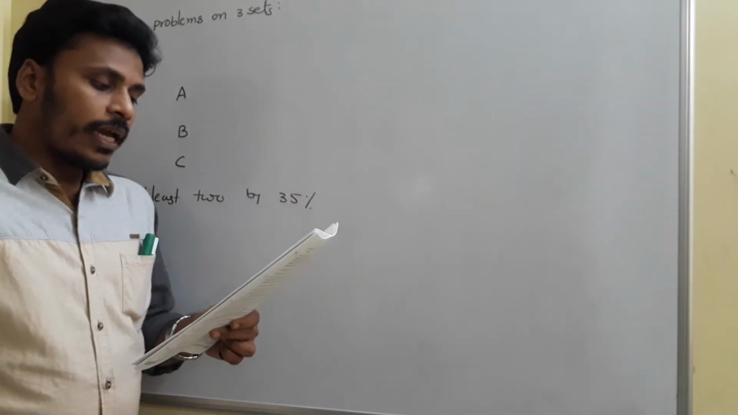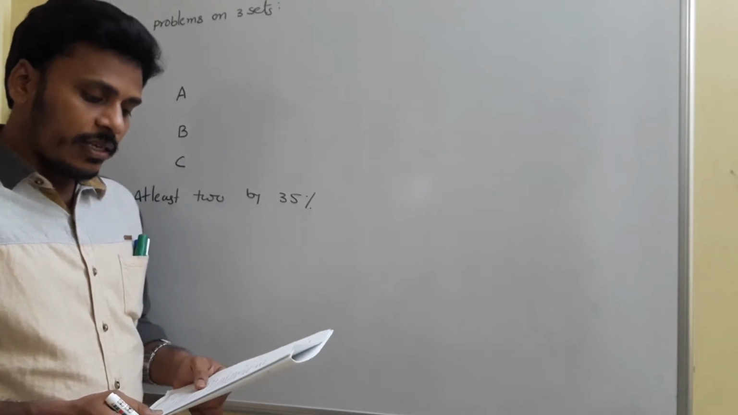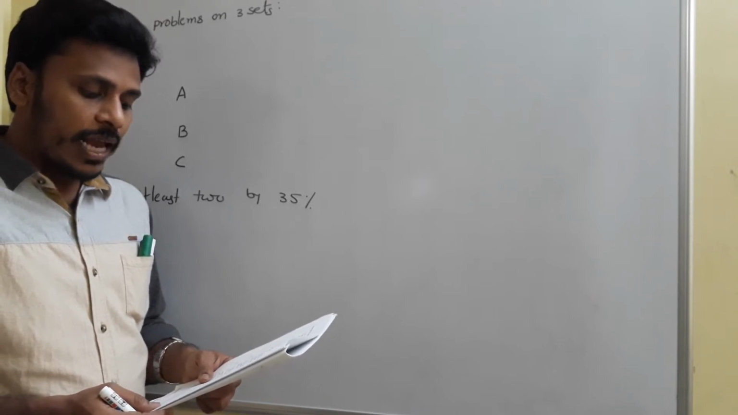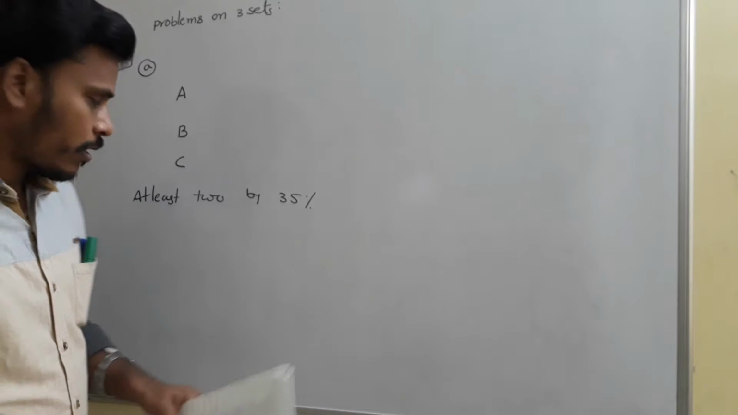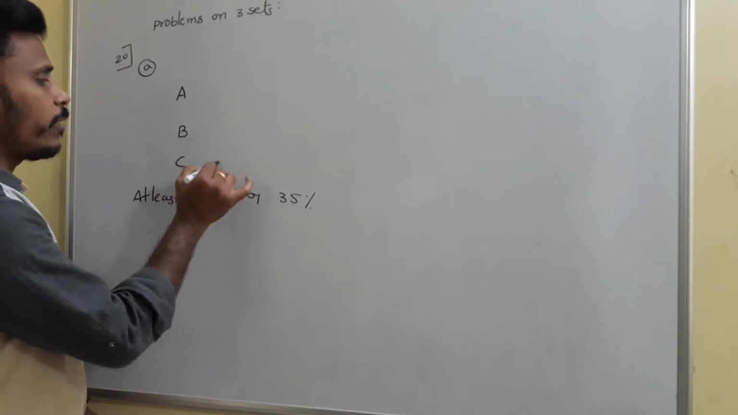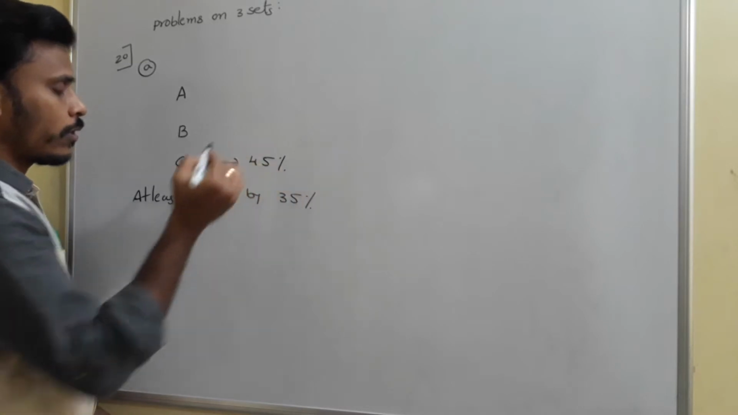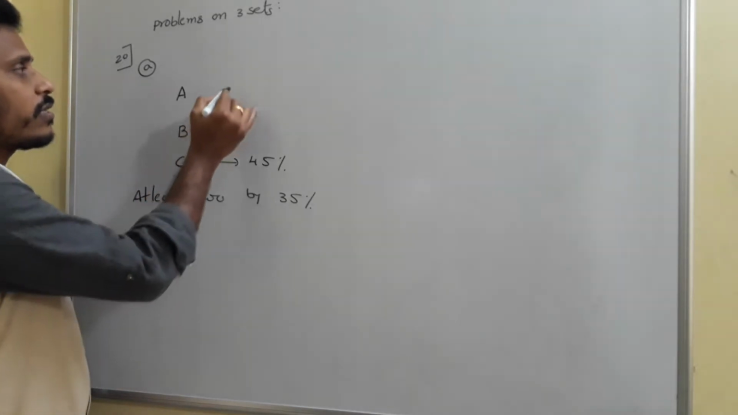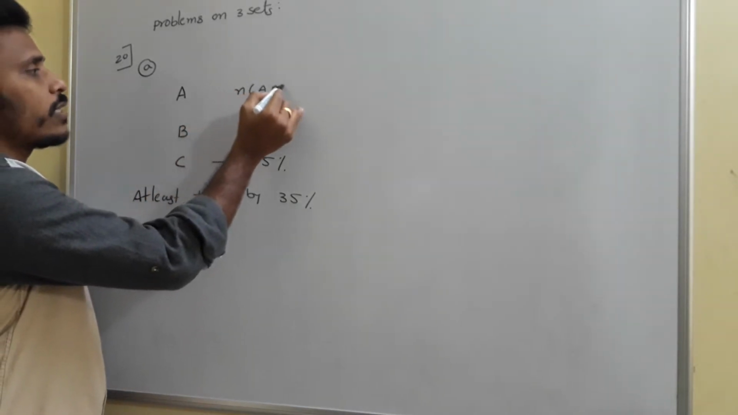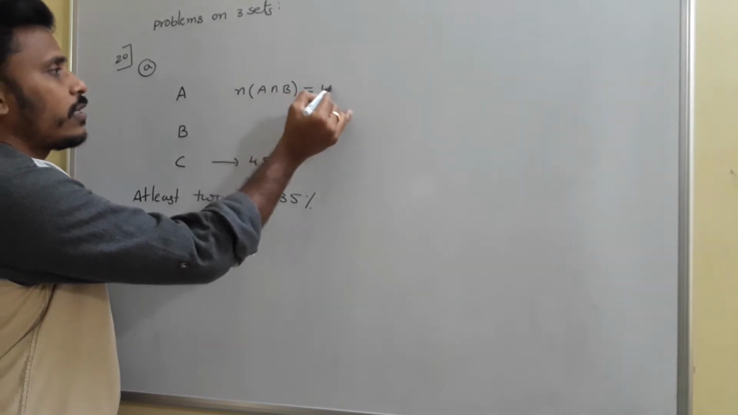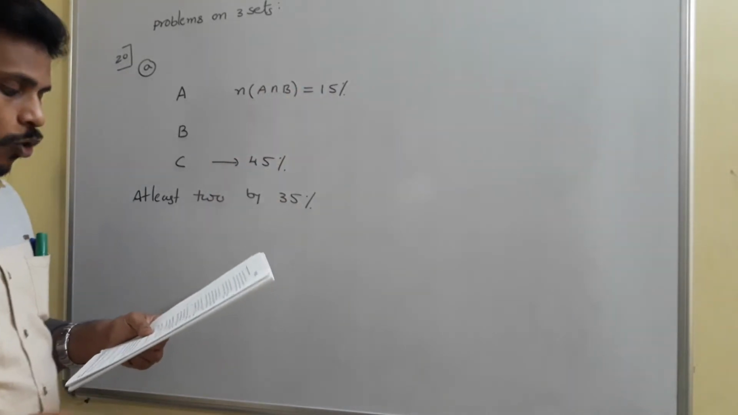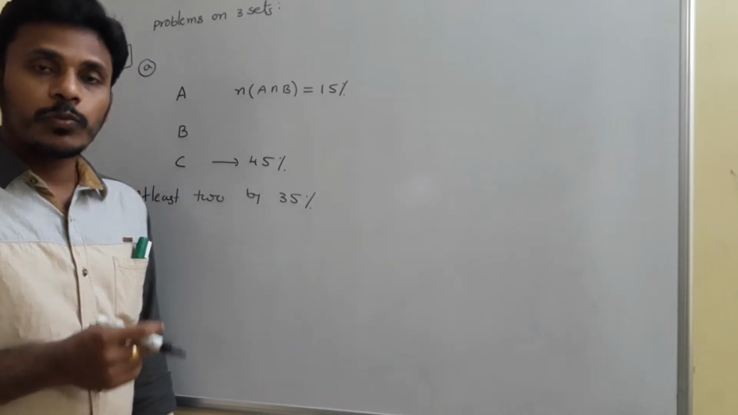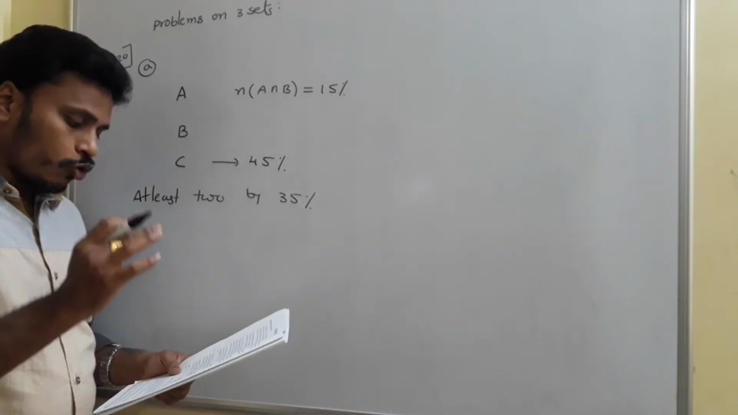Next, it is known that newspaper C is read by 45% of the population, and the newspapers A and B are read by 15%. Since the newspapers A and B, you need to consider that N of A intersection B is equal to 15%. Out of the total population, 15% read both newspapers A and B, and 45% read newspaper C.